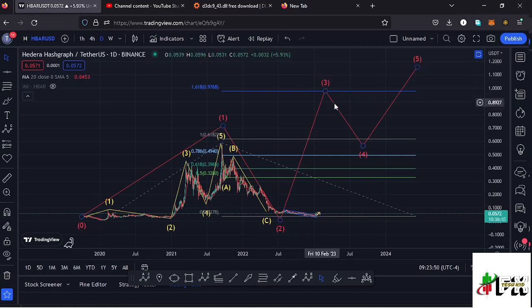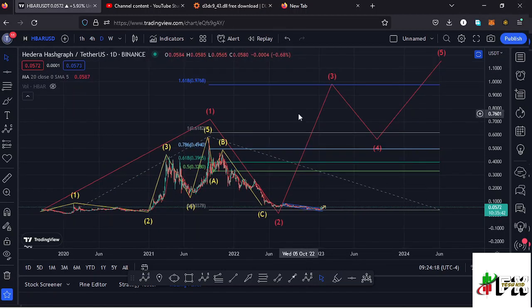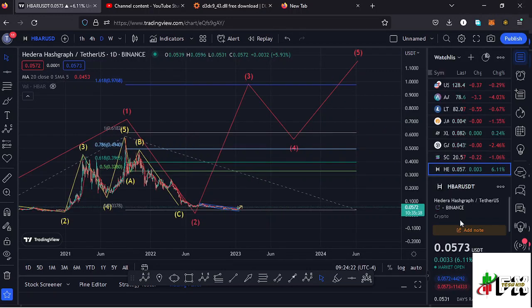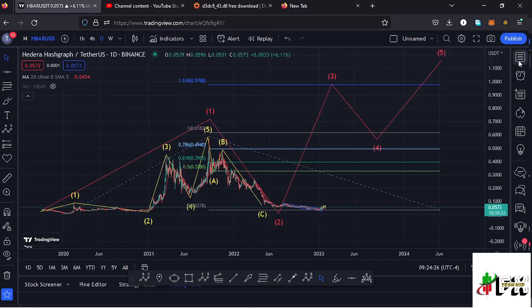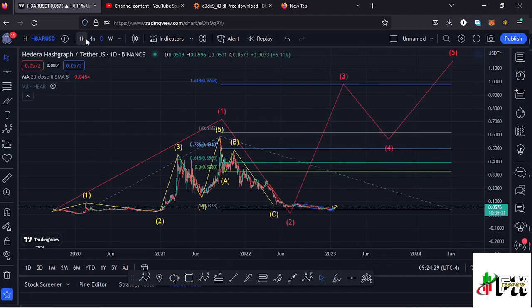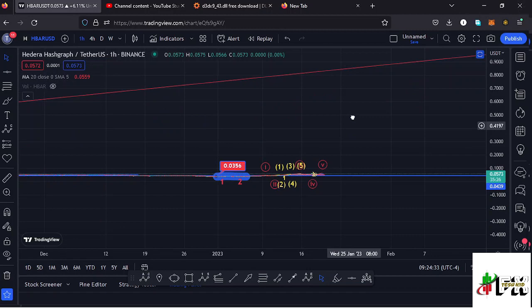Using the trend-based Fibonacci, I have sketched out a minimum target area to the upside in the formation of that wave 3 at the fib level 1.618, which perfectly lies at around the $0.9768 mark, and that is the minimum that I'm expecting Hbar to do on the long-term scenarios. Before I jump to the 1 hour chart to give you the short-term scenarios, it's worth noting that here on TradingView the market is up by 6.11%, and that means Hbar has continued to gear up and give us higher prices.